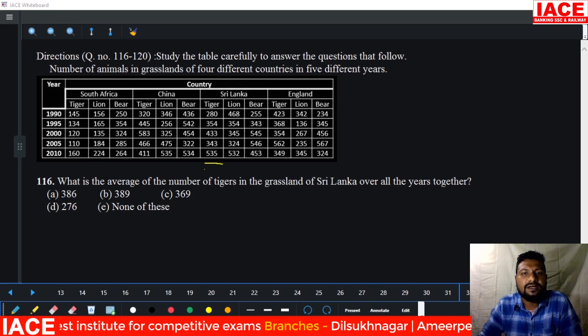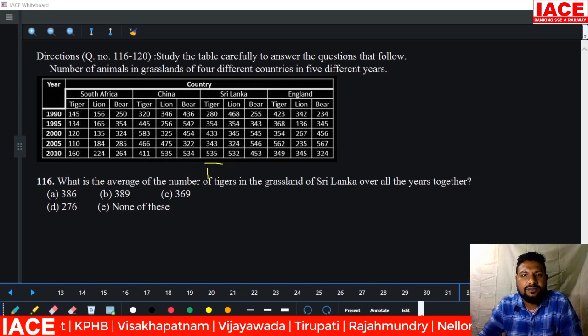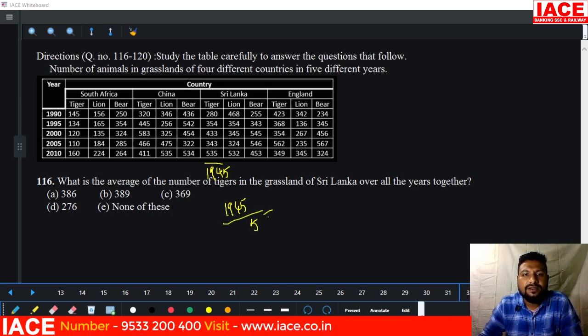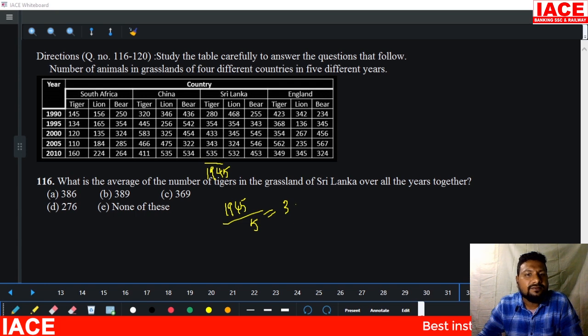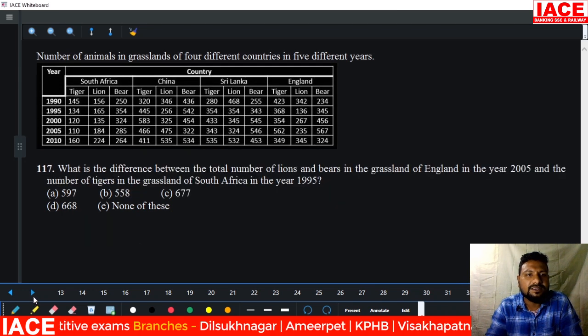245 added to 1700 is equal to 1945. We required average, average means divide by 5. 1945 divided by 5: how many times is 5 three? It is 8, 15. 15 means remaining value is 44. 5 8 and 5 9. Its average became what? Option B here. Now we'll go for the next question for the same data.